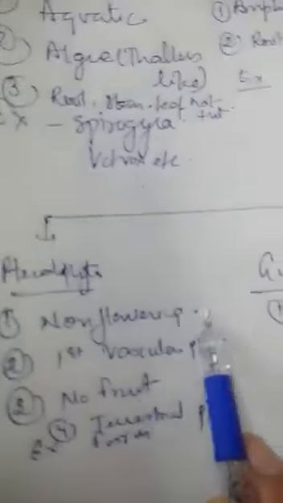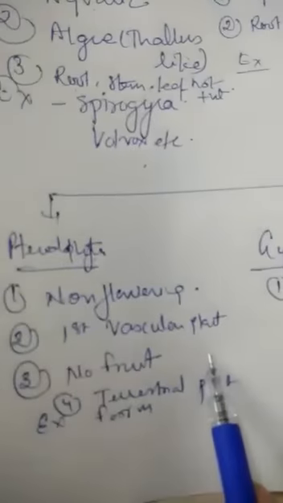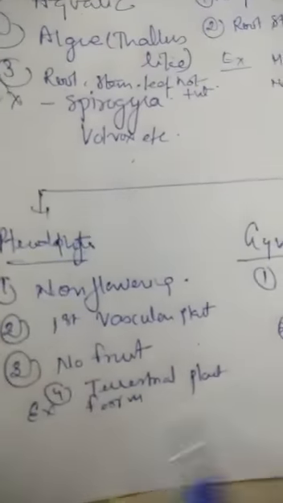Then comes the Pteridophyta, the first vascular plants. They are non-flowering. They do not have fruits and they are terrestrial plants. An example is fern. Then comes the Gymnosperm.